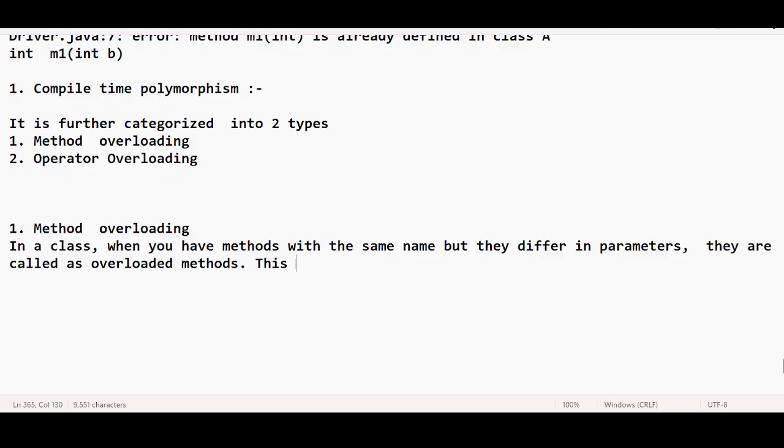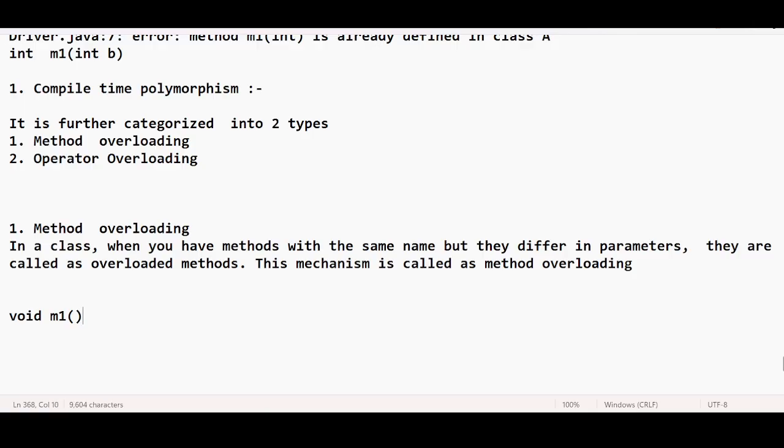This mechanism is called method overload.